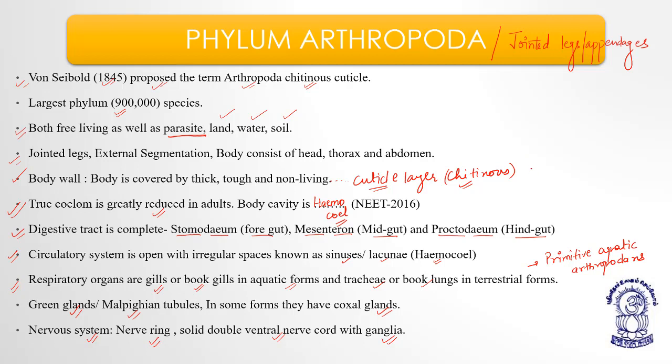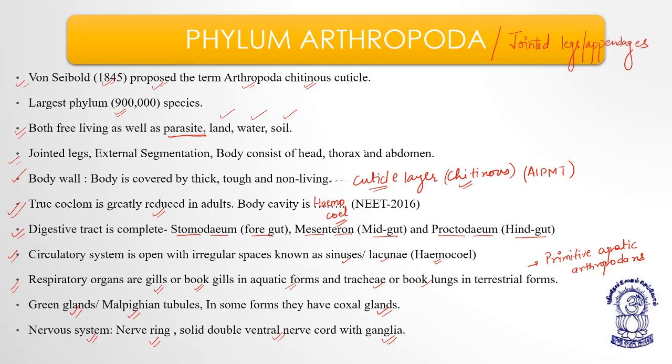Actually, it was a question, and that's why I left a blank to it, an AIPMT question. Okay. Now, the true coelom is greatly reduced in adults, okay, because the body cavity is reduced to form hemocoel, meaning the blood-filled cavity. The digestive tract is complete and it has 3 parts: stomodium, foregut; mesenteron, midgut; and proctodium, hindgut.